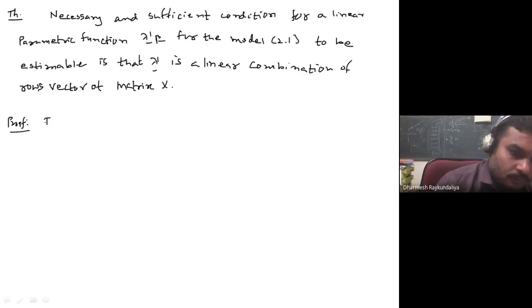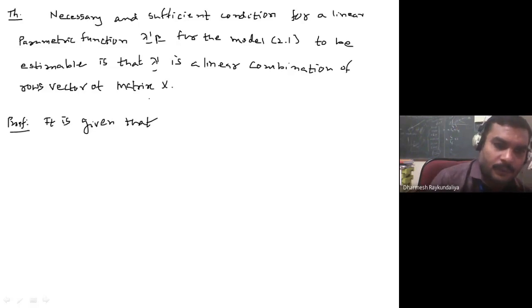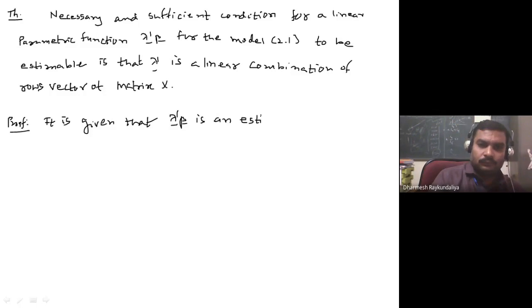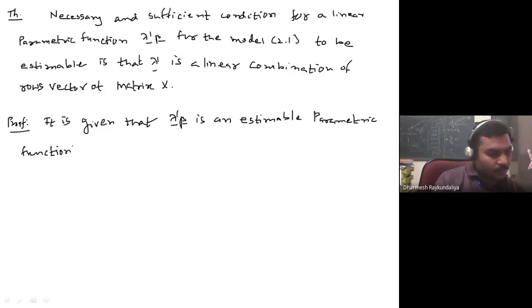It is given that lambda dash beta is estimable, and now you have to prove that lambda dash is a linear function of the rows of X. It is given that lambda dash beta is an estimable parametric function of beta.